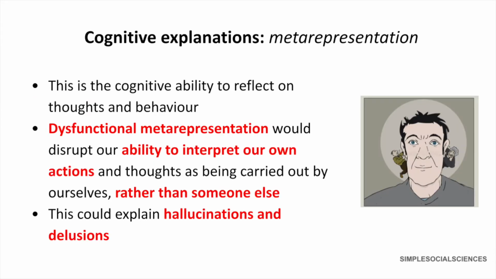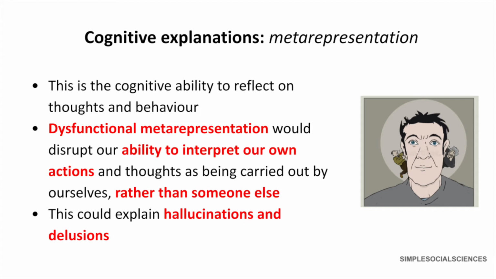Metarepresentation is the cognitive ability to reflect on thoughts and behavior. Dysfunctional metarepresentation would disrupt our ability to interpret our own actions and thoughts as being carried out by ourselves and not someone else. This could explain hallucinations and delusions, as an individual is unsure that these thoughts and feelings are coming from themselves and not from external forces.